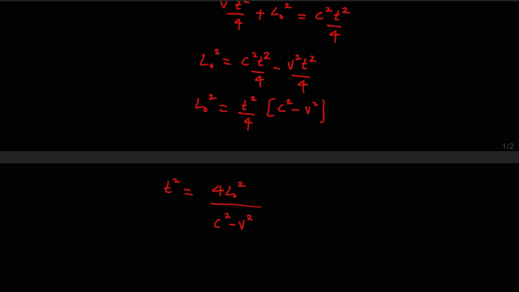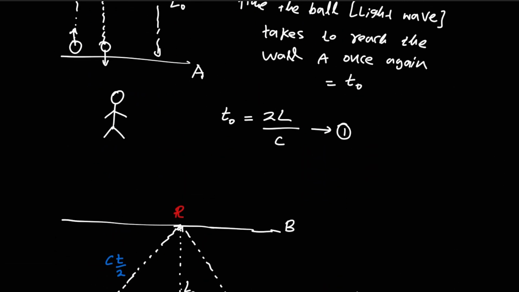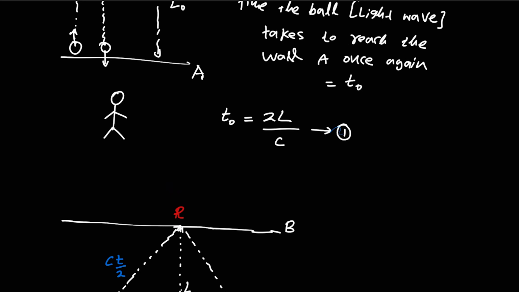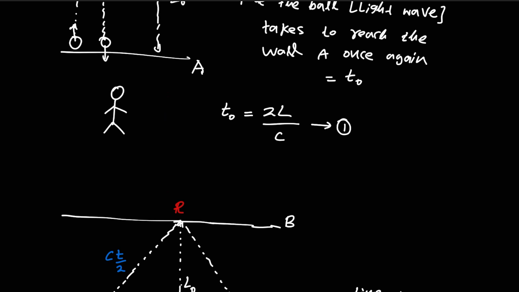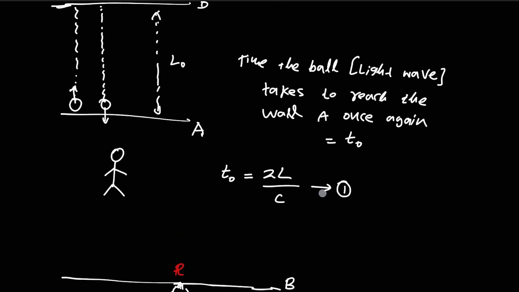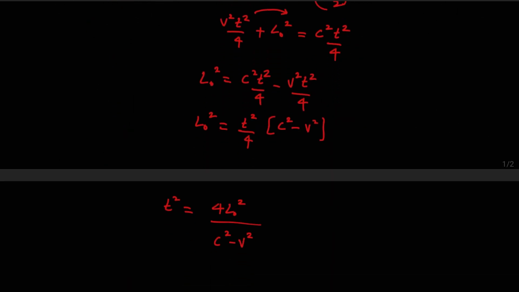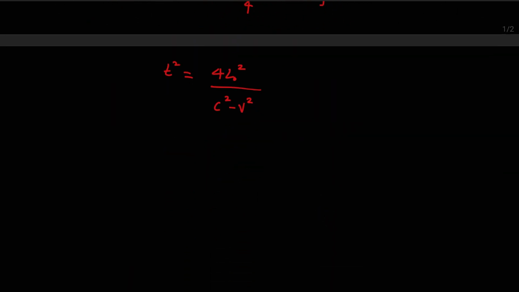I shouldn't forget the equation we have already derived previously, which is T naught equals 2L naught over C. So I'm going to use the same relationship.